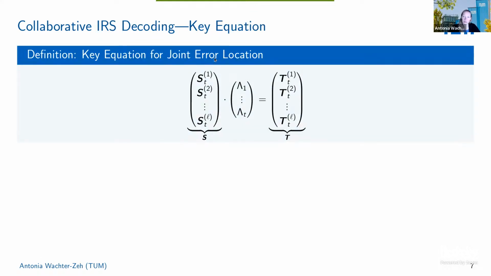Yeah, so that's also shown here now. Now this is the syndrome matrix for one of the rows. For the L rows, these are the syndrome matrices. Now the lambda is the unknown, and now we can solve for this polynomial and hopefully find the error locations.